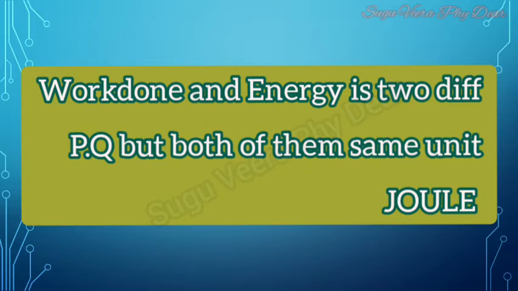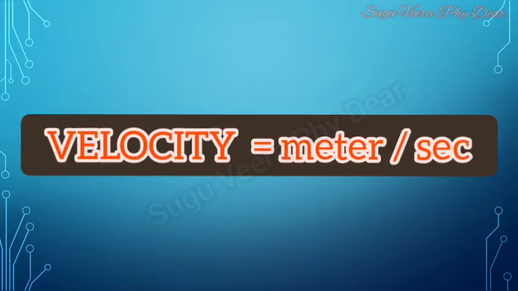W and E are two different physical quantities, but both of them have the same unit, joule. Similarly, many physical quantities are expressed in terms of a combination of existing units.